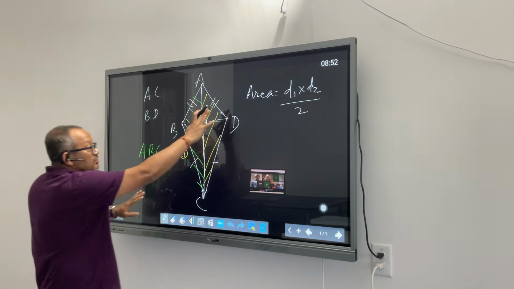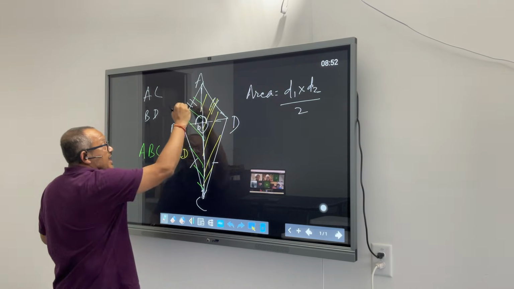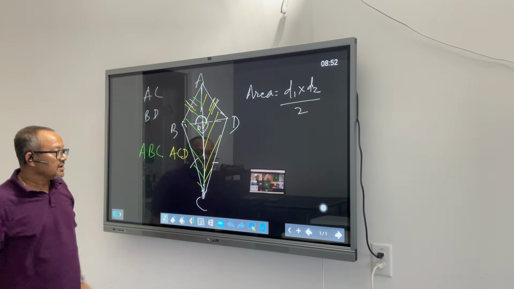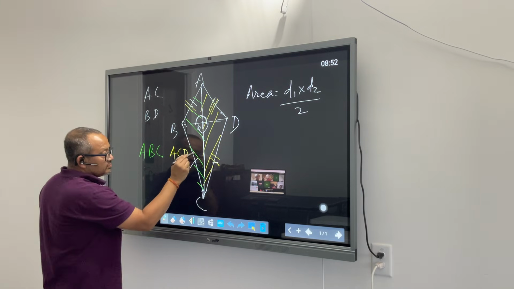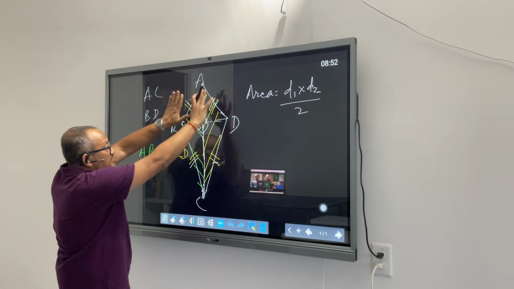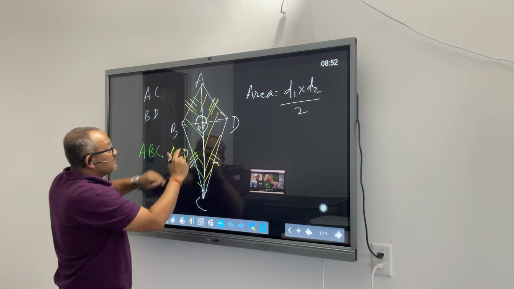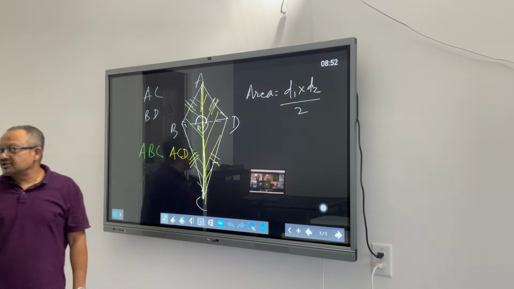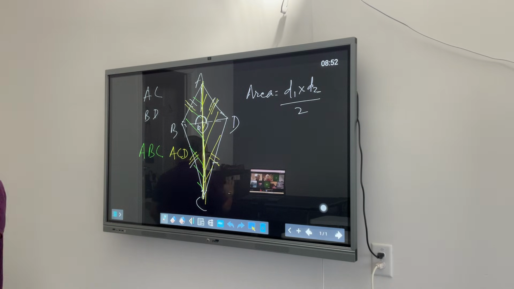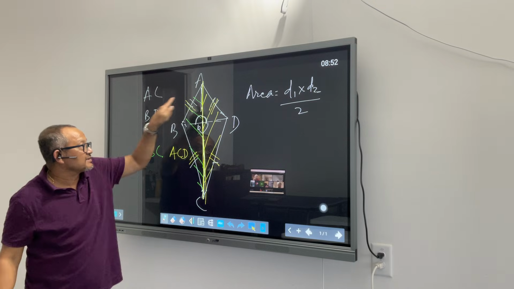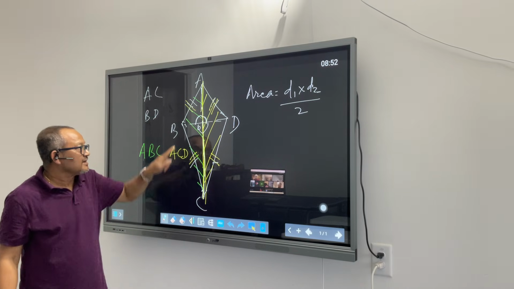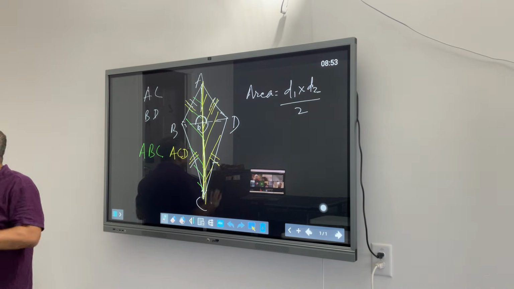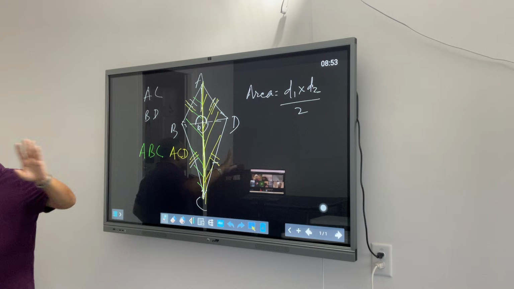Look at this one: the yellow triangle's this side and the green triangle's this side are the same, matching. These are the top two sides of a kite. The bottom two sides, this one and this one, are also the same. So between these two triangles, this side matches, this side matches, and this side is present in both triangles. This is a perfect example of SSS. This side matching is the first S, this side matching is the second S, and this side being common is the third S. SSS theorem met. So these two are congruent mathematically.